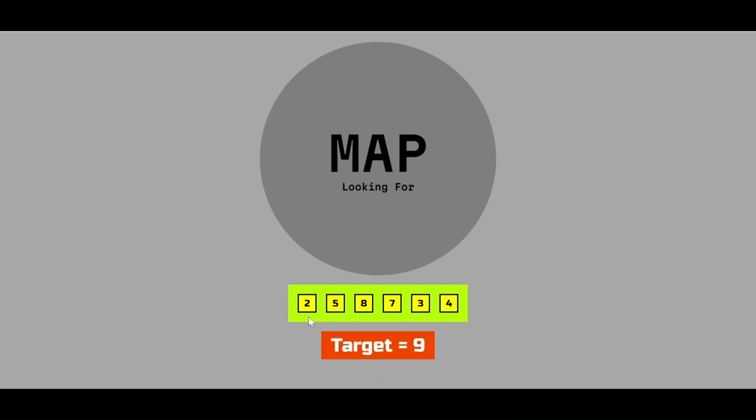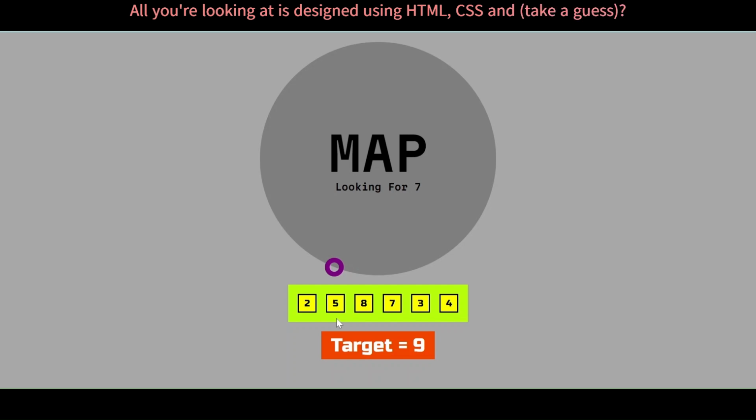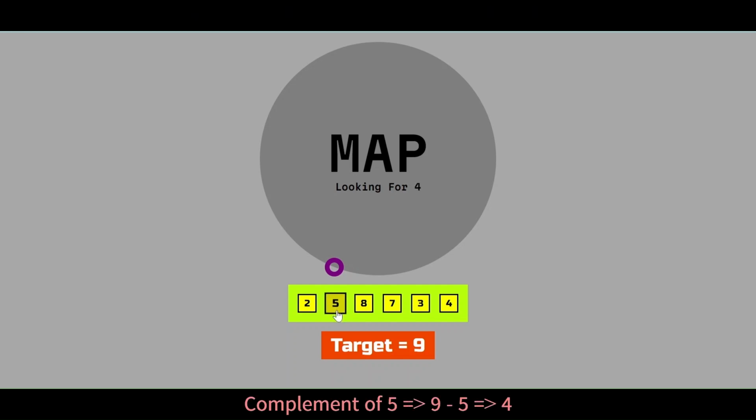So starting from 2, we are looking for the complement of 2, which is 9 minus 2, which is 7. But sadly, the map is empty, so we will push 2 into the map. Next, we are looking for the complement of 5, which is 9 minus 5, which is 4. But the map doesn't contain 4. The map only contains one entry, which is 2. So we will push 5 into the map.